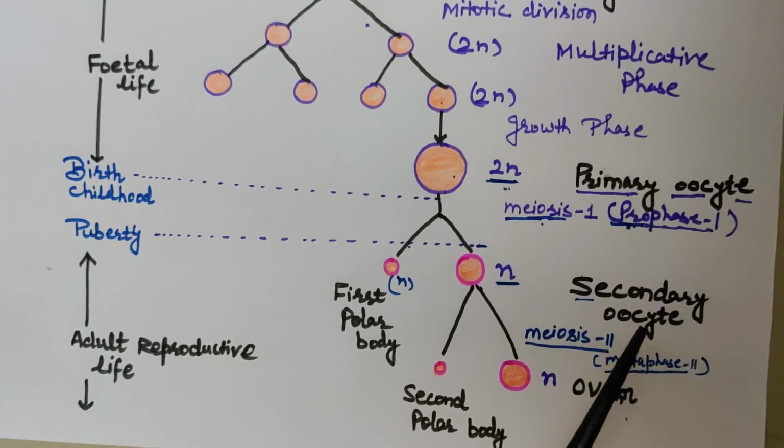Because of accumulation of metaphase promoting factor, it gets arrested at metaphase 2 stage, but on entry of sperm, that triggers the breakdown of MPF, metaphase promoting factor, and initiates formation of APC, anaphase promoting complex. Meiosis 2 gets completed and there is formation of ovum. In the next video we will discuss the structure of ovum and hormonal control of oogenesis.